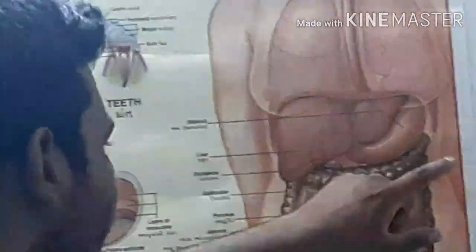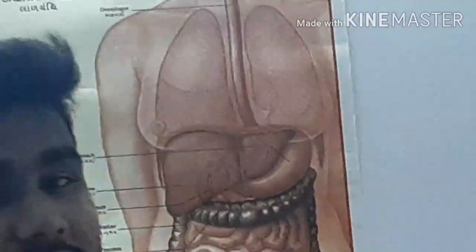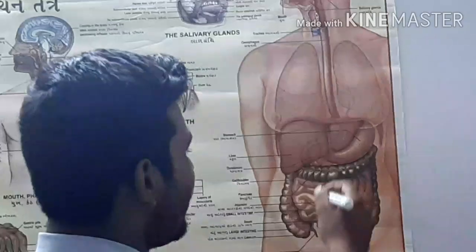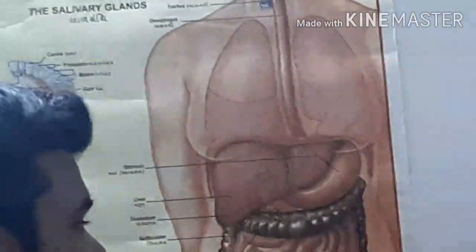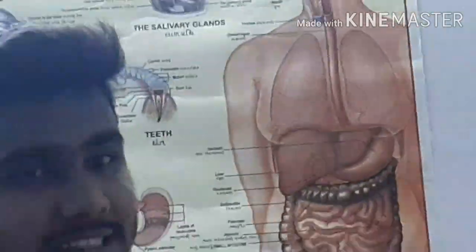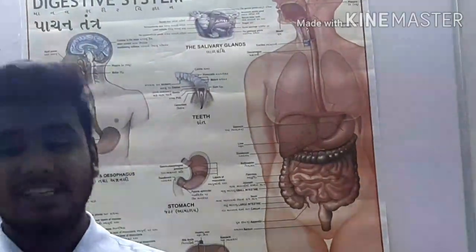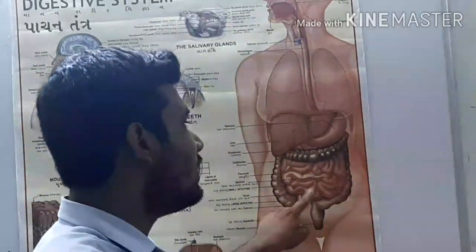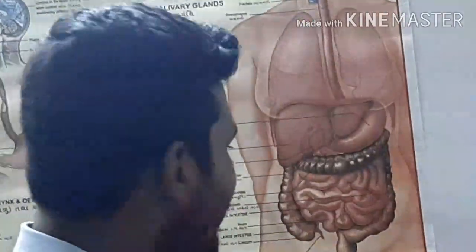Now in the stomach, food is churned for 2 to 3 hours. After that it comes to the small intestine. Now, the word is small, but it is the largest part of our alimentary canal. We have discussed in our previous videos why it is called small intestine. Here the small is due to its width. Its width is small, so it is called small intestine, right? So from there food will go into the small intestine.